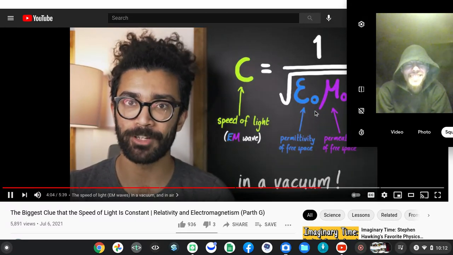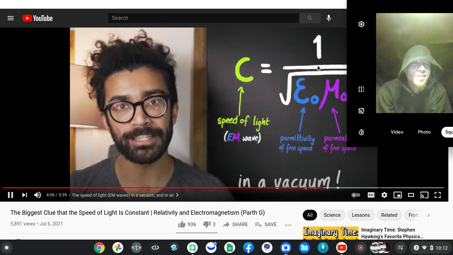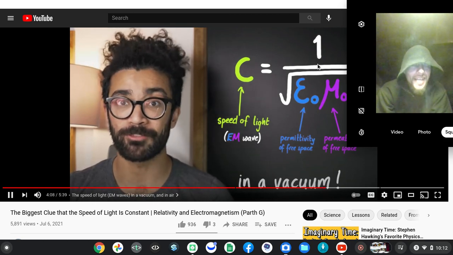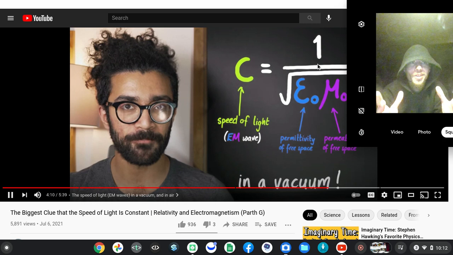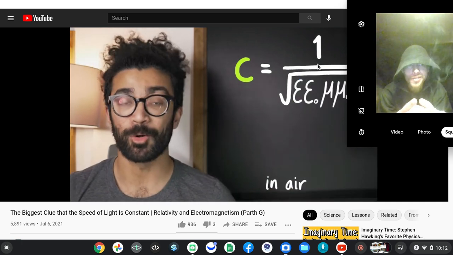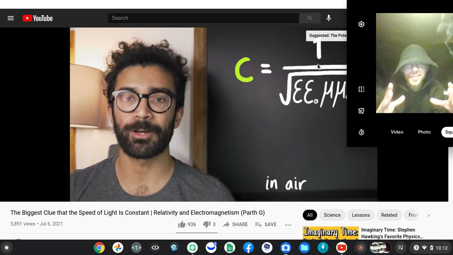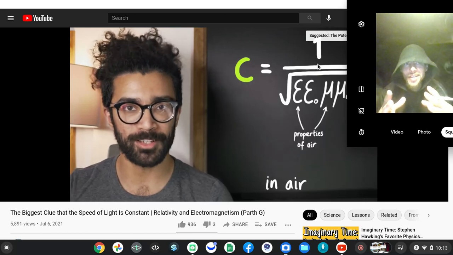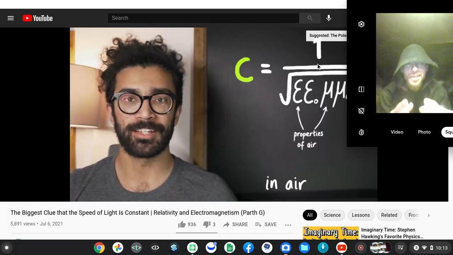There is a slightly different equation for when we're talking about other media, such as air or water, and the speed of light does change in these other media. But the equation that we require for those scenarios is actually not much more complicated. All we have to do is to include something about the properties of the media we're considering.